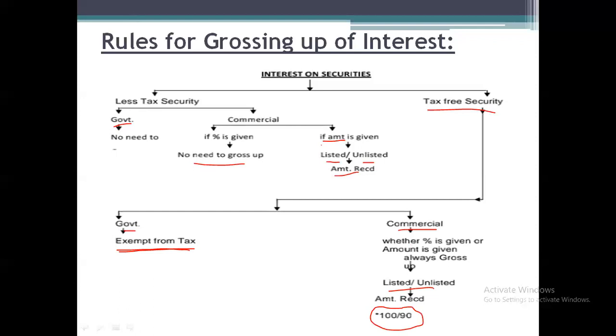Repeating, if it is a commercial tax-free security, whether they have given the percentage and investment, or whether they have given the interest amount directly, that is, the net amount, we need to do the gross up. Okay, now how to do the gross up is the question.